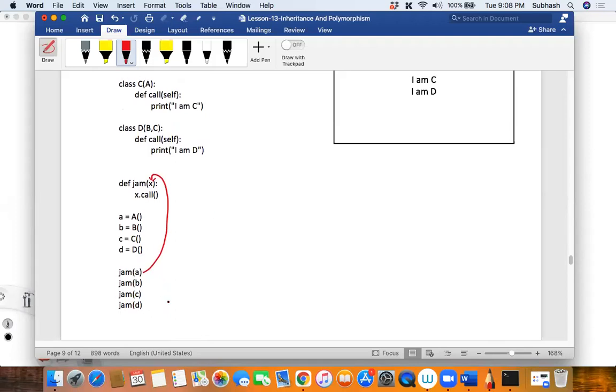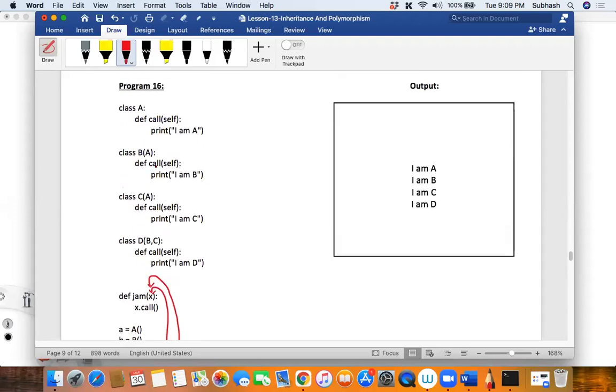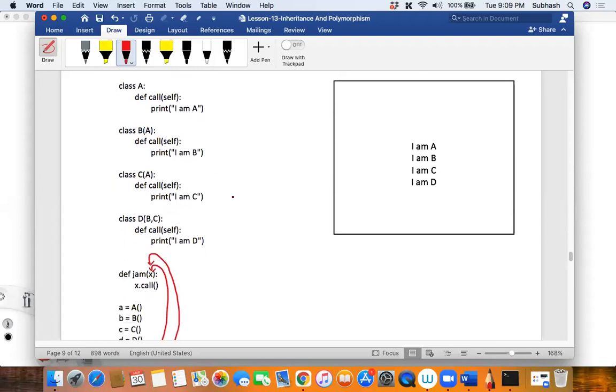So next time when I call jam B, what is happening? Tell me what is happening over here. This X will now become the object of the class B, right? So that is B. When I say X dot call, it calls the call method belonging to the class B and it says I am B, correct?